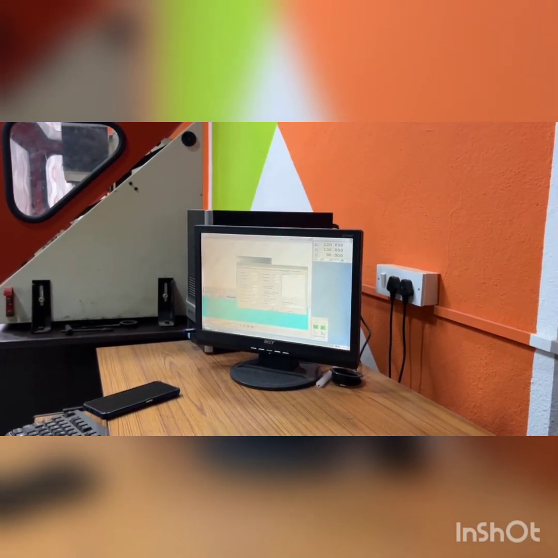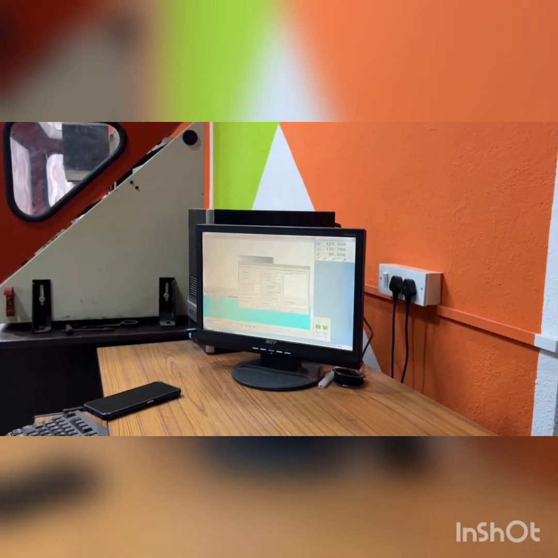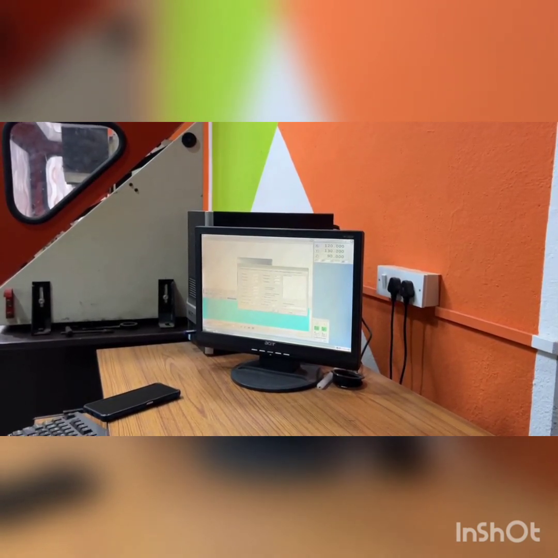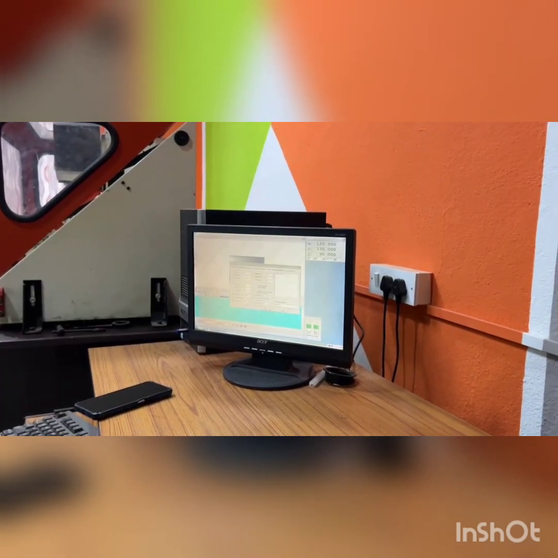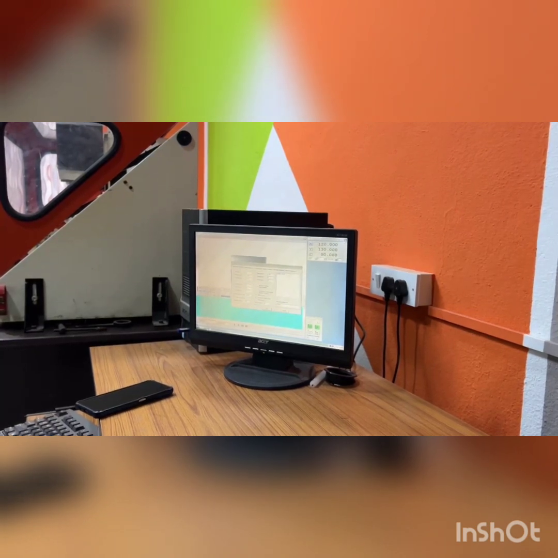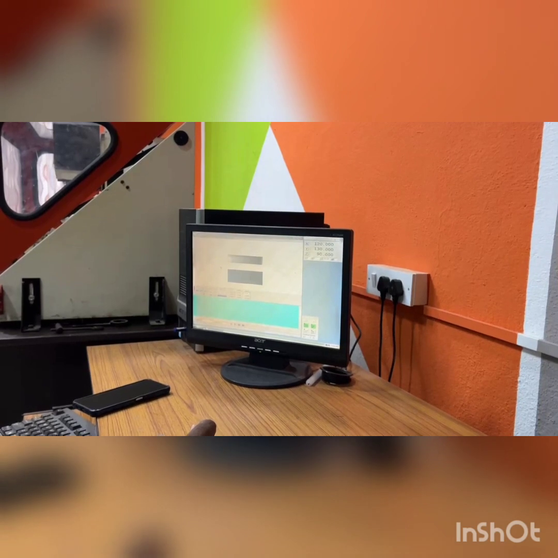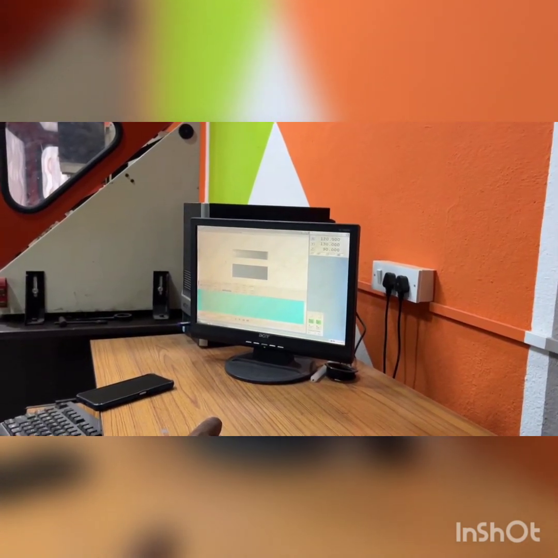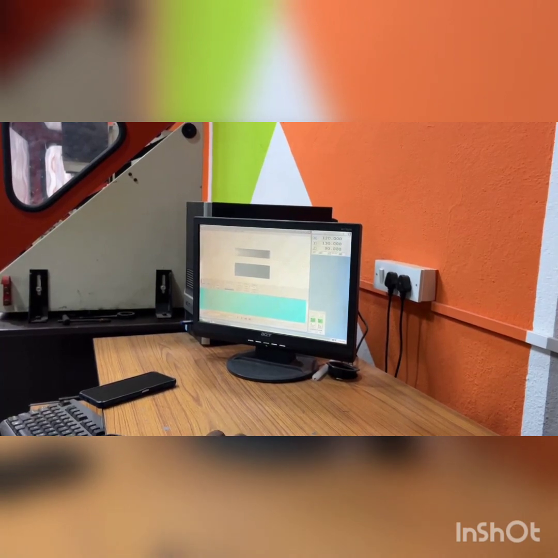At the same time, sometimes we are using special turrets. If you use a turret, you can integrate those turrets in this interface itself. Like that, we have a number of features available in this interface. Compared to other FANUC tools, this is a very user-friendly tool for CAM programming simulation.